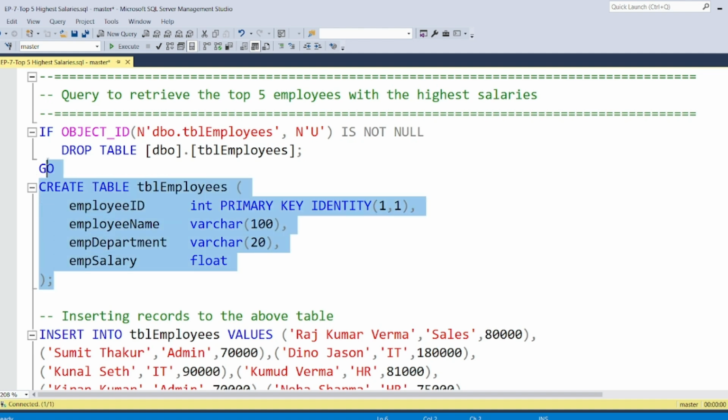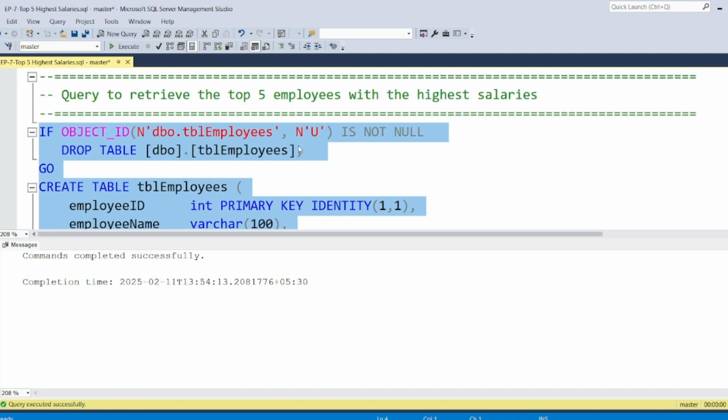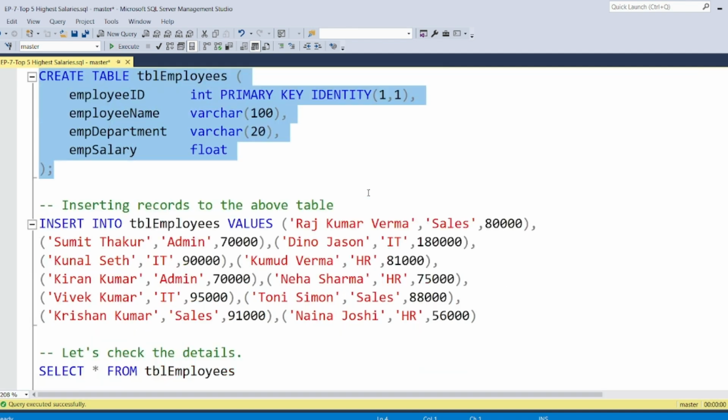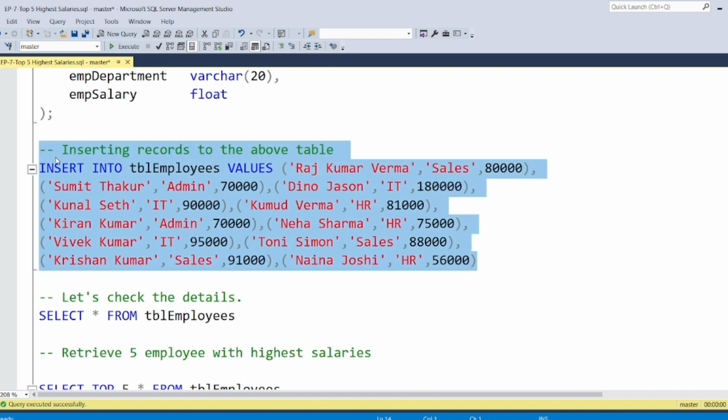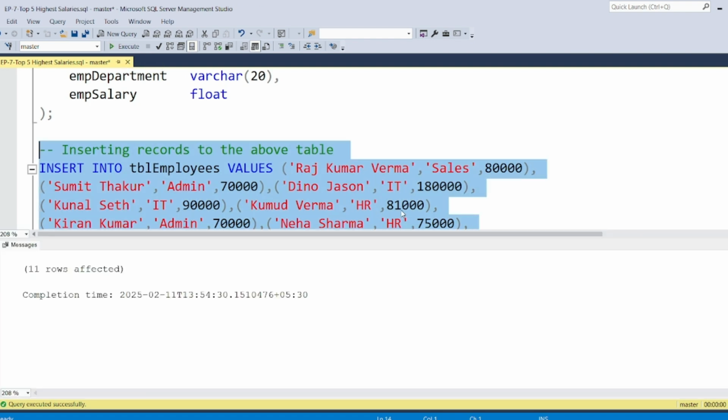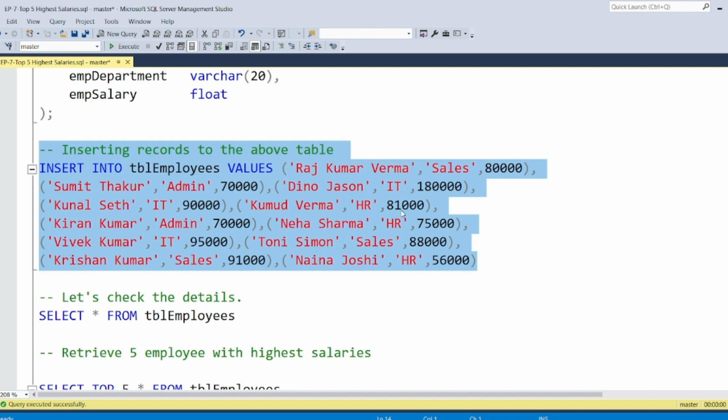Let's go and create this table. I have selected this script and I'm hitting this execute button. This table has been created. Now let's insert data into this table. I've already written a couple of insert statements which insert many records into this employee table. So let's hit this execute button. 11 records have been inserted.